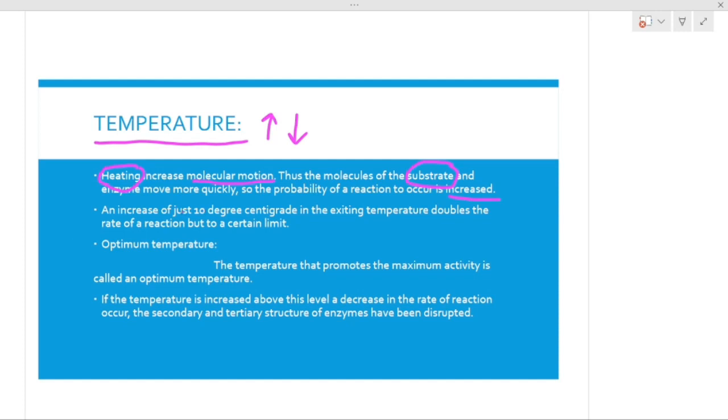So what does this statement mean? When we increase the temperature by just 10 degrees centigrade, it will double the reaction. Degree centigrade depicts the temperature. So whenever we increase the temperature, the reaction will increase. But there should be a certain level.